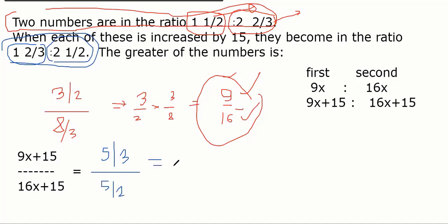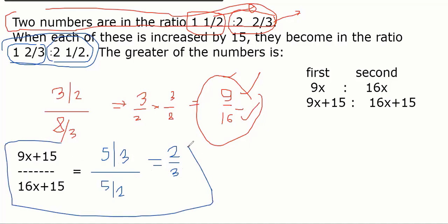And how can we simplify 5 by 3 and 5 by 2? 2 by 3. Got it, everybody? 5 by 3 into 2 by 5, the 5s cancel, 2 by 3. So my equation finally becomes (9x plus 15) by (16x plus 15) equal to 2 by 3.